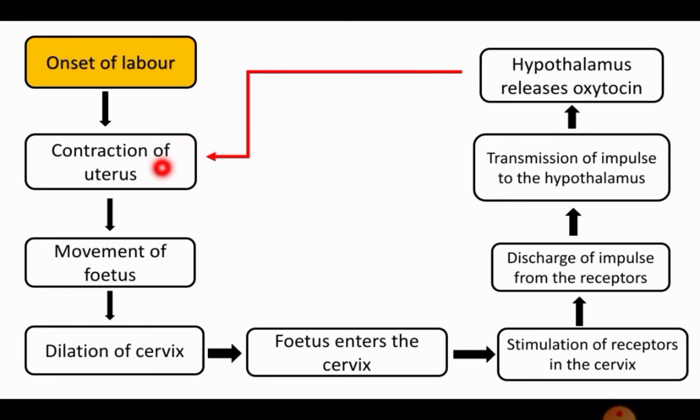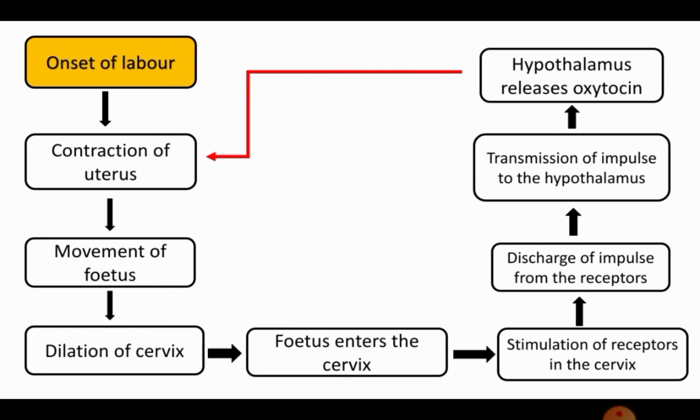More contraction of uterus will result in the fetus movement again, and all these will happen over and over until our uterus is contracting completely and expels out the baby. Until the fetus is expelled out, these things will happen over and over again. So here our body is working in such a way to increase the change.